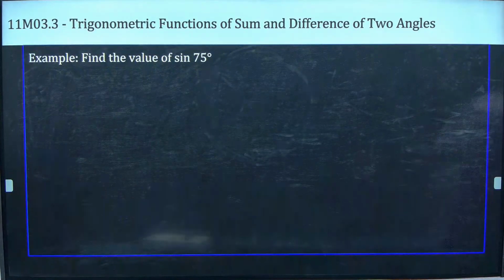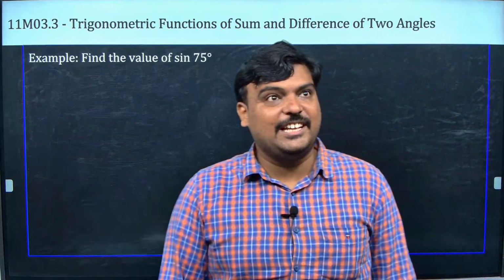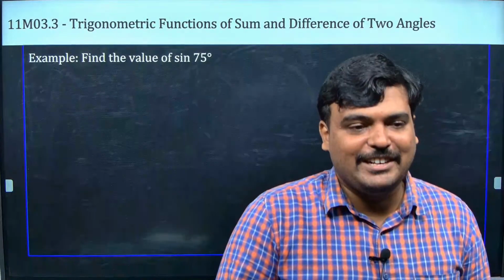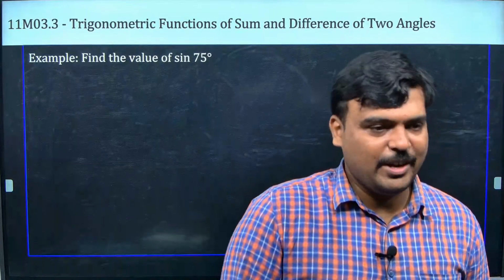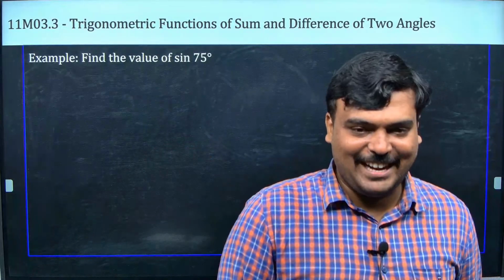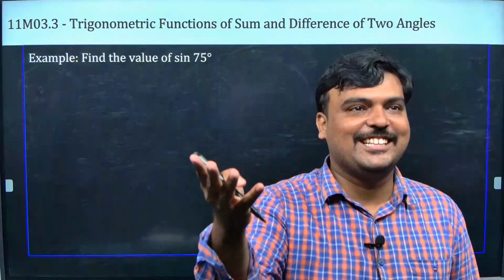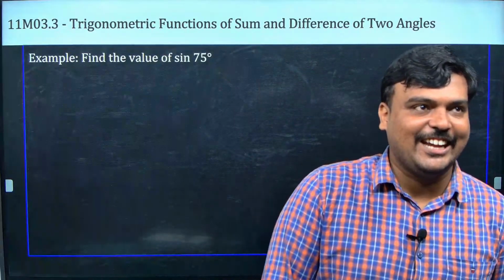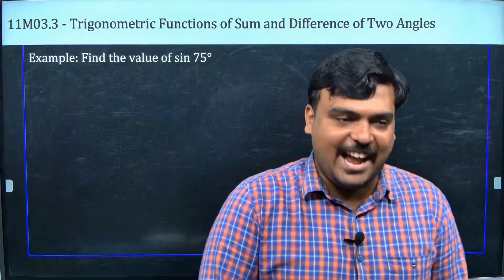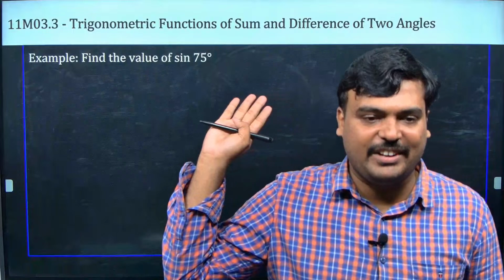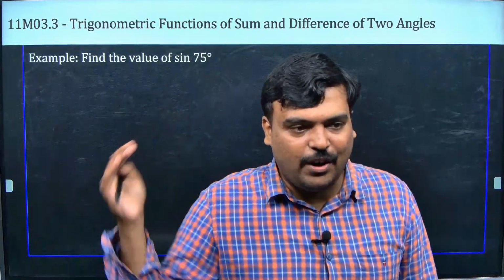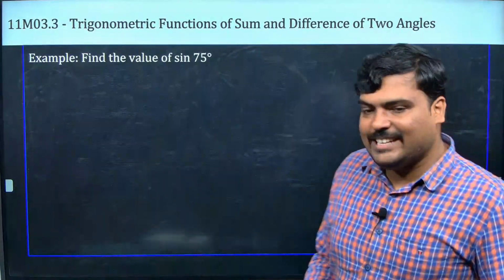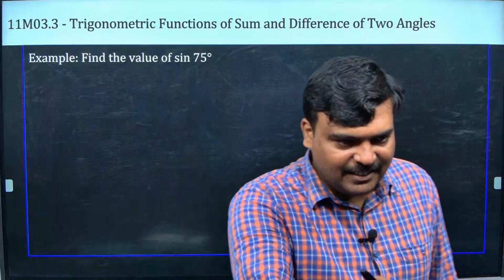So sin 75, guys. If you are a JEE preparing student, you should know the values at 15 and 75 by heart. For school we don't need it, but I see many JEE students here, and I hope you know the values at 15 and 75 for all 6 angles. At least learn to derive it. I know 75 can be written as 30 plus 45, correct? sin(30 + 45), where a can be 30 and b can be 45. So I can use the sin(a+b) formula, or sin(x+y) formula.